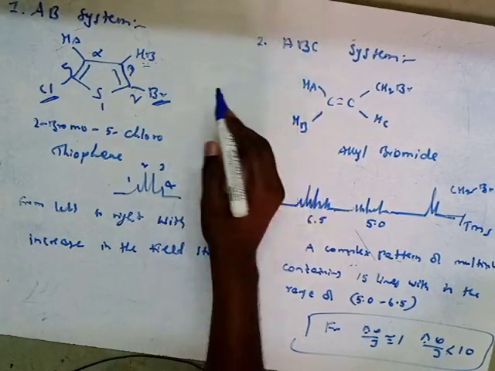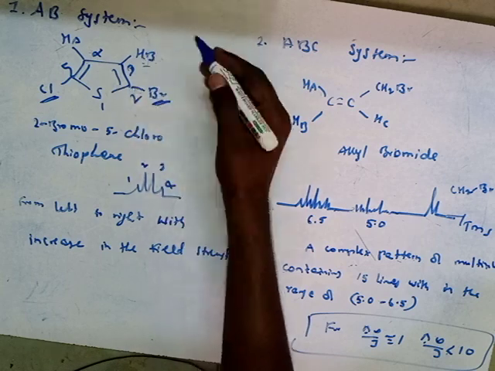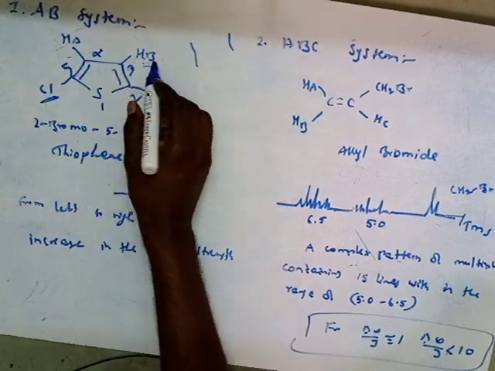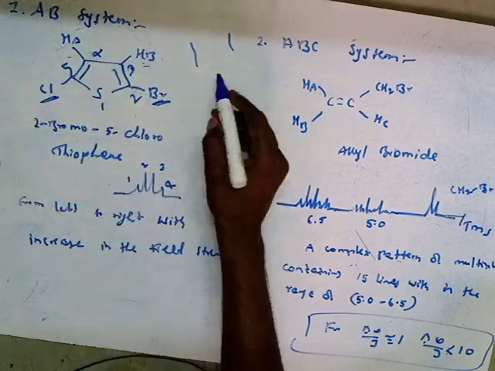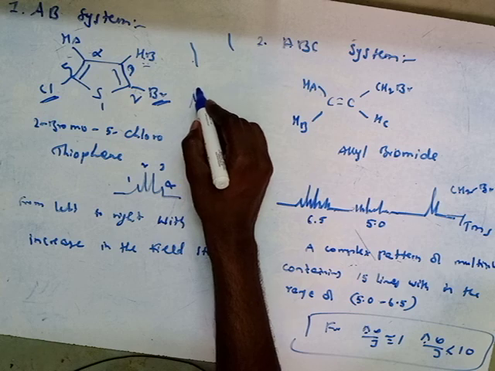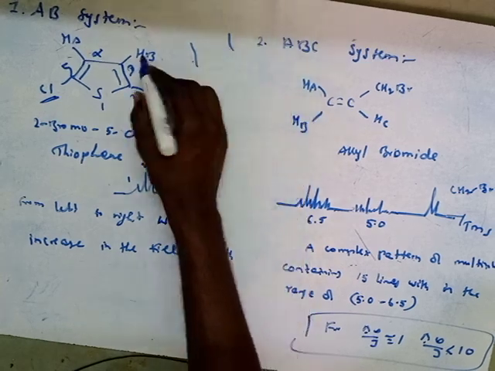Generally we get one signal for each type of proton, and again the Ha proton is coupled with Hb and the Hb proton is coupled with Ha. That means this signal gives a doublet, and this signal also gives a doublet.